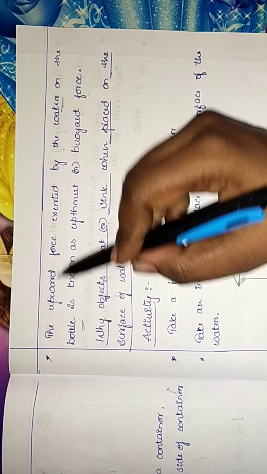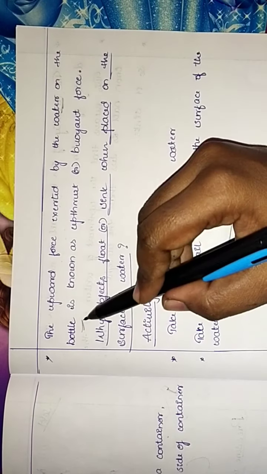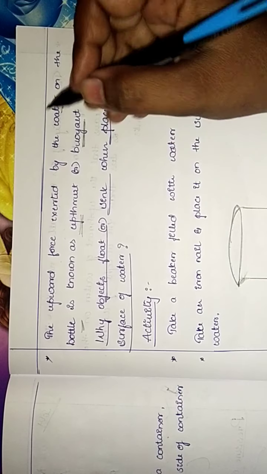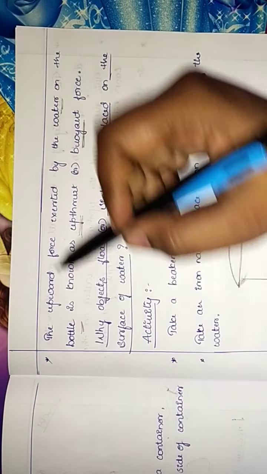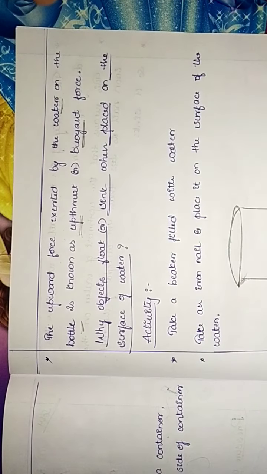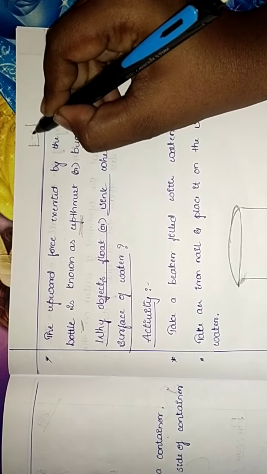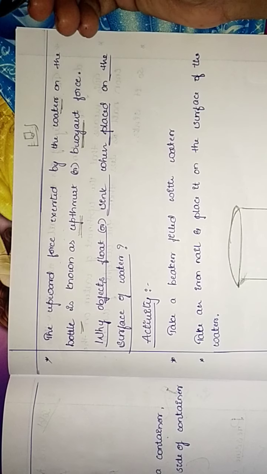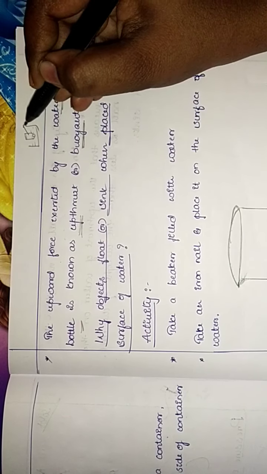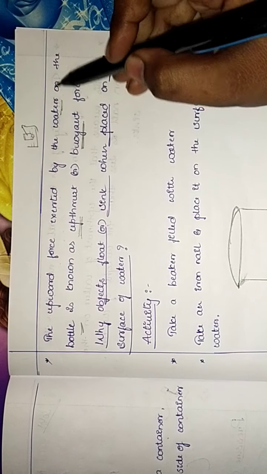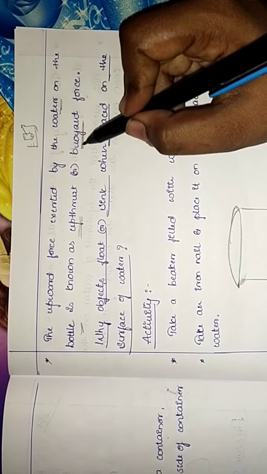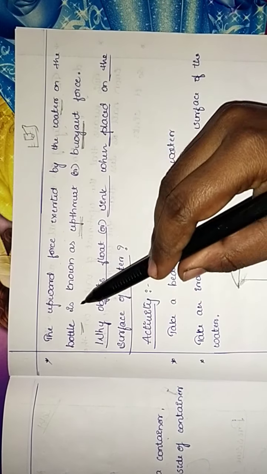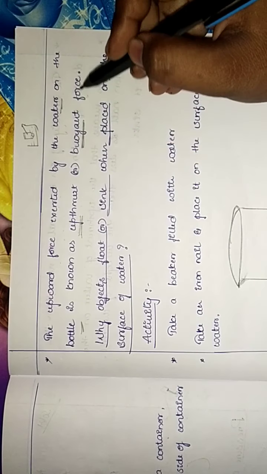Taking an example, the upward force exerted by water on the bottle is known as upward thrust or buoyant force. As we have taken the mug, similarly take a bottle. A container will be there, and we immerse the bottle inside. What happens? It pushes back, it pushes upward, isn't it? That we call upthrust or buoyant force.